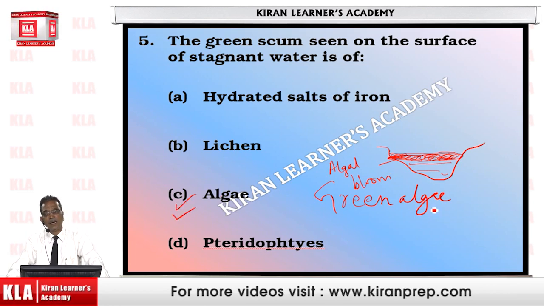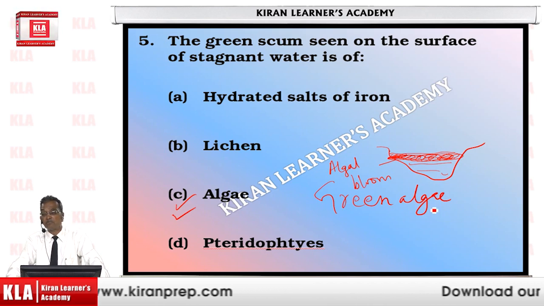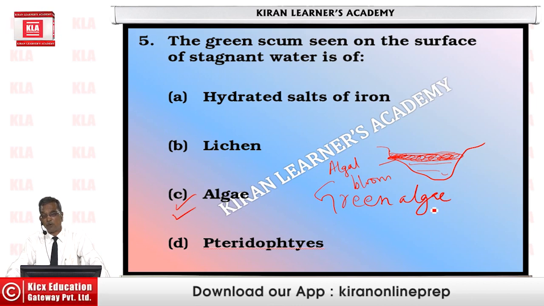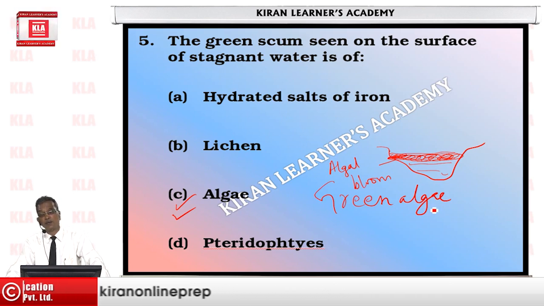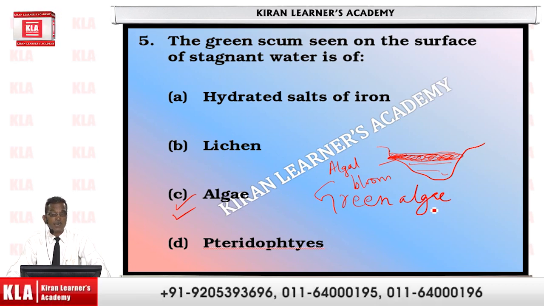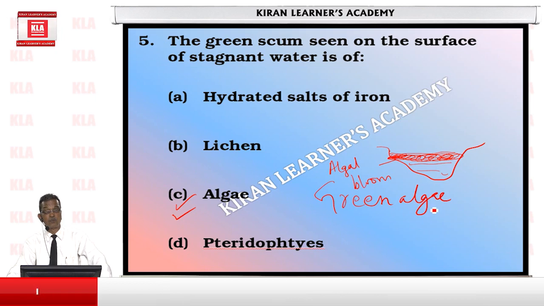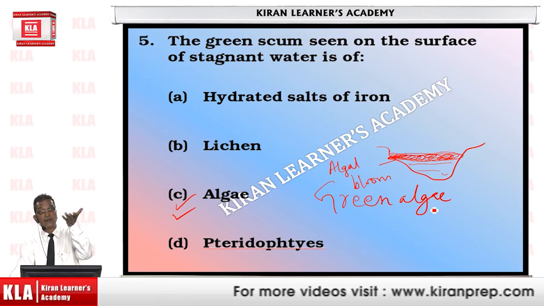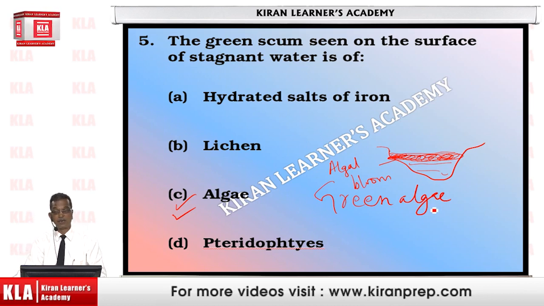Just like if the water is mixed with red algae, the surface of the water would appear red. If it has brown algae, it would appear brownish in color. In a similar fashion, if it has green algae, it would appear green from the surface. Because these algae are buoyant. Buoyant means lighter, they will float on the surface of water and impart that color to the water underneath.